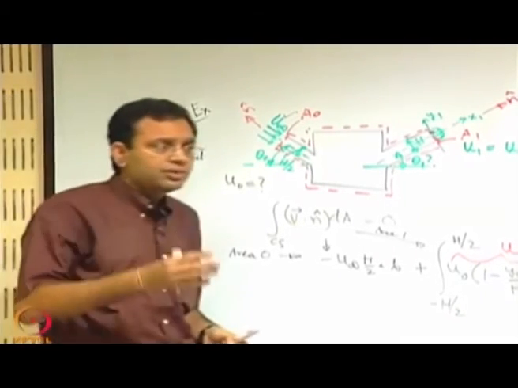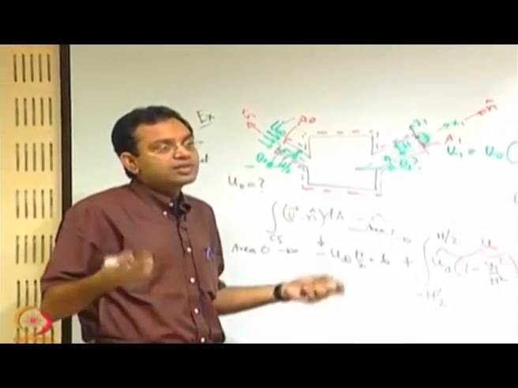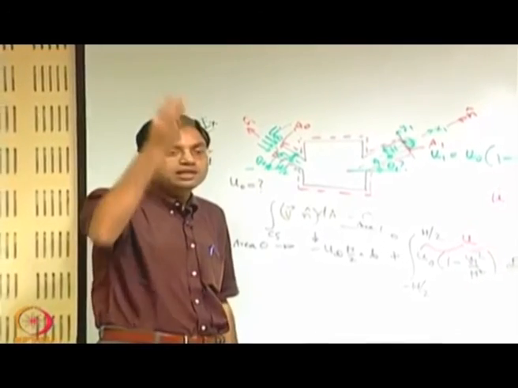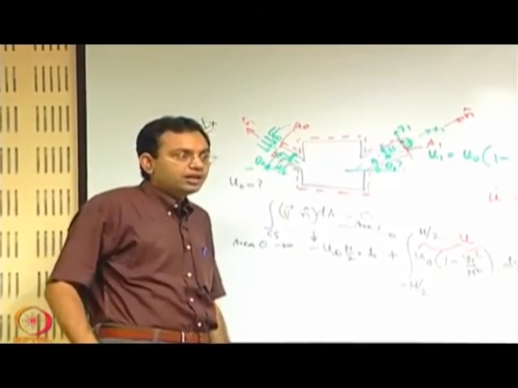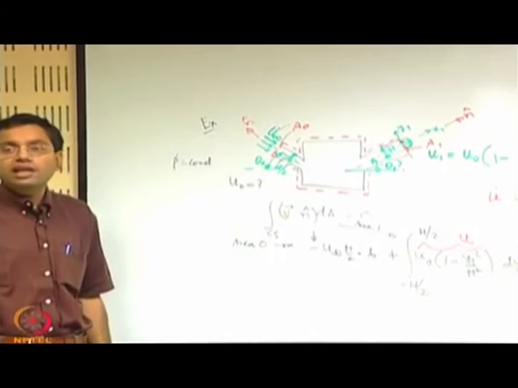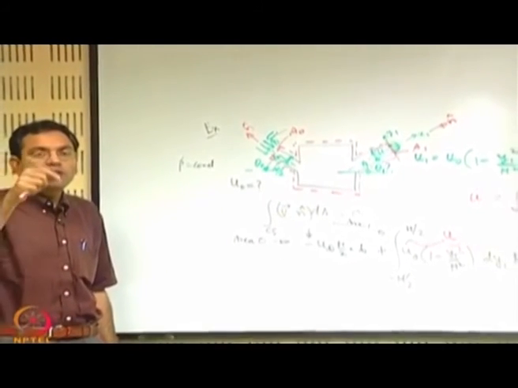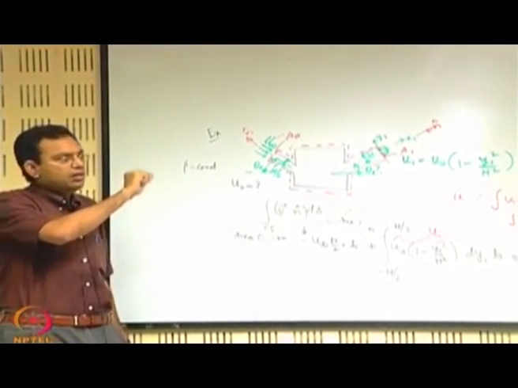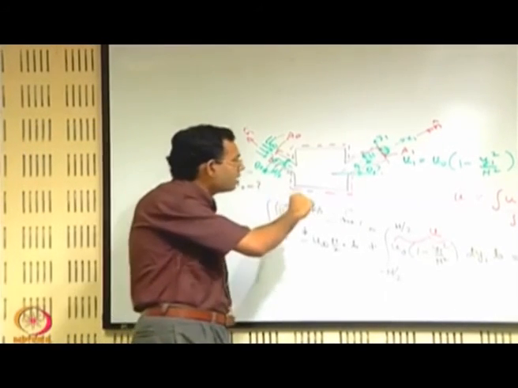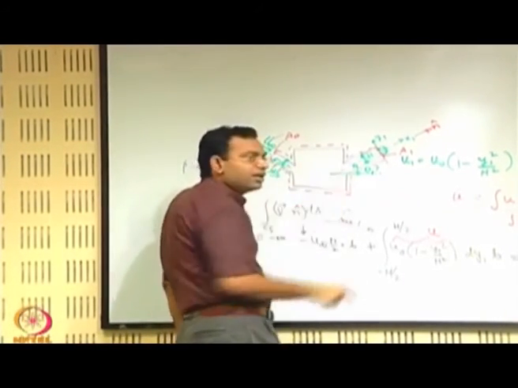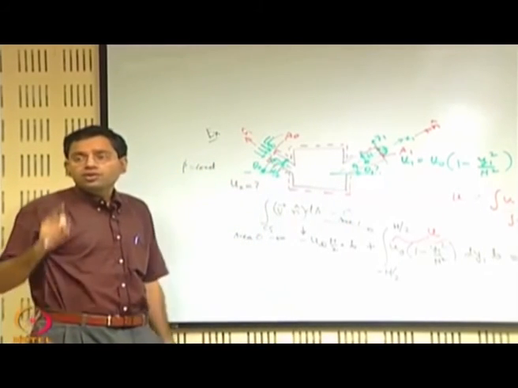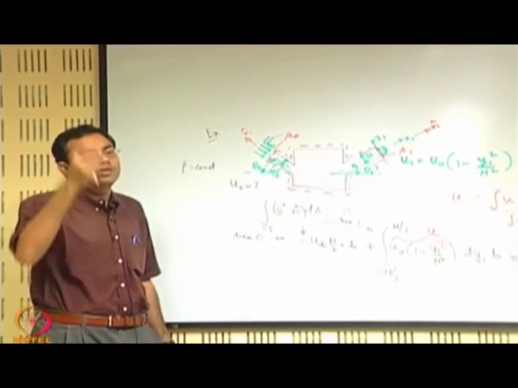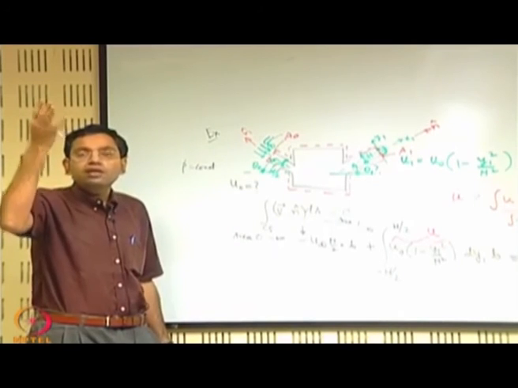When it is uniform, it does not matter, it is as good as writing for a point, because velocity does not vary from one point to the other, but you do not have anything called an area at a point. So, when you write A1, in the context of what we have written earlier for 2 points when we used Bernoulli's equation, we should keep in mind that there also A1 was for the section that contained the point 1.